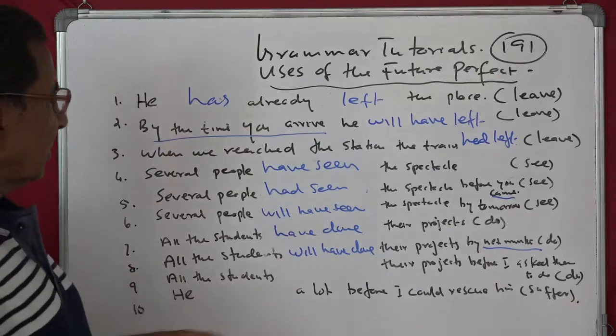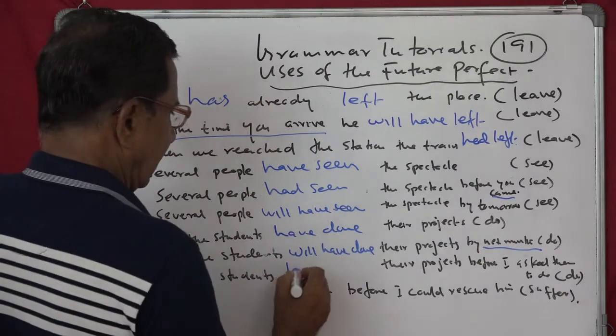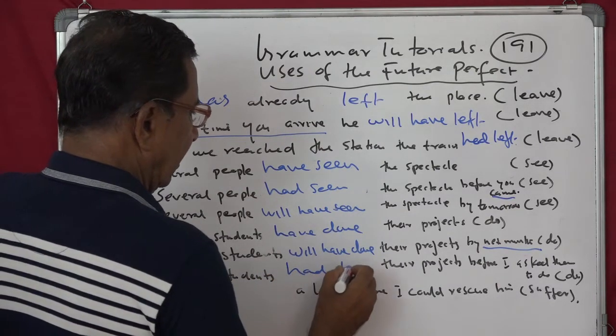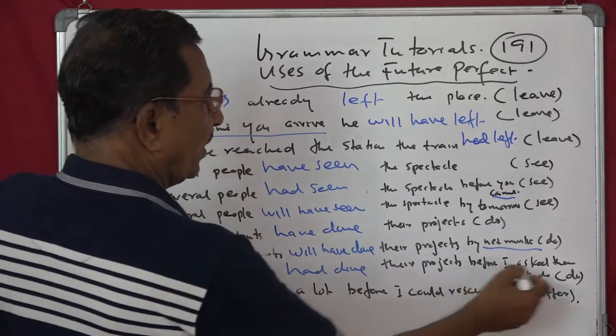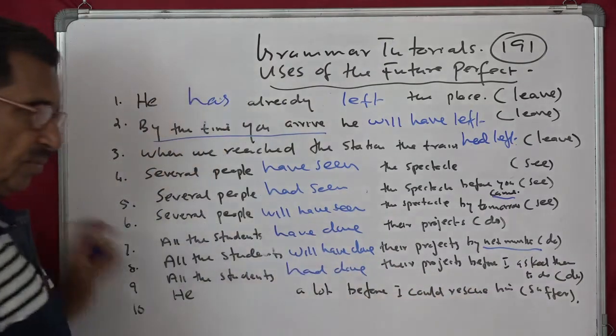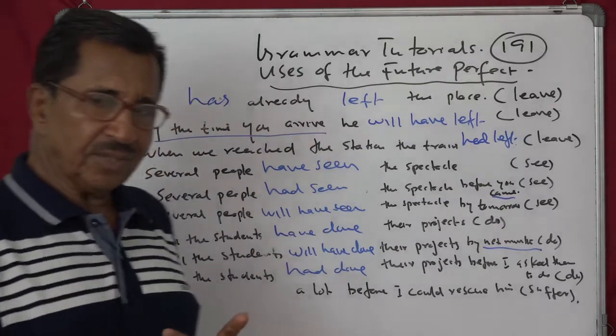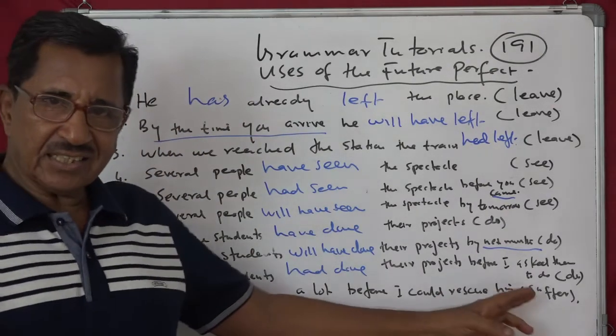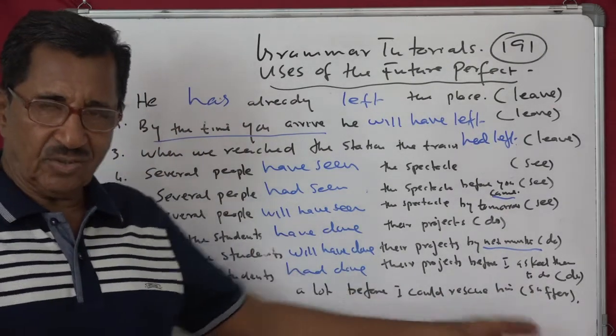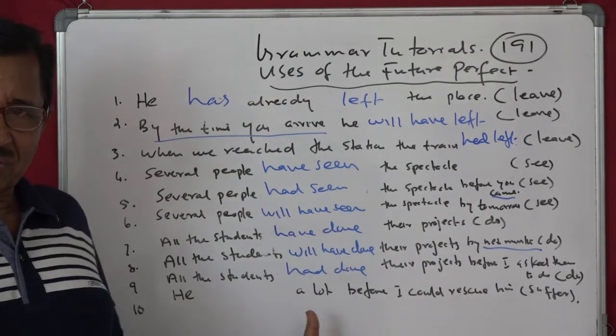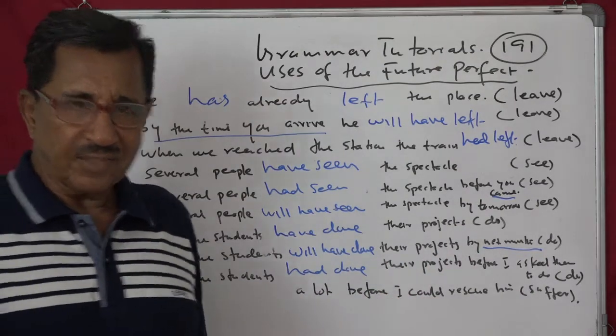And all the students had done their projects before I asked them to do. So, doing the project is the first action. Ask them to do is the second action. So, for the first action you use past perfect, second action you use simple past.